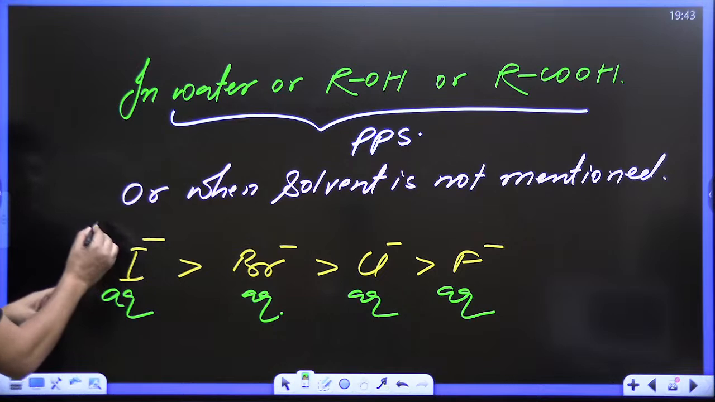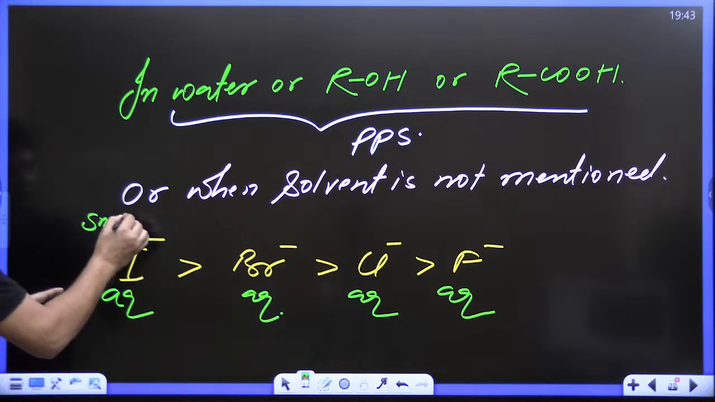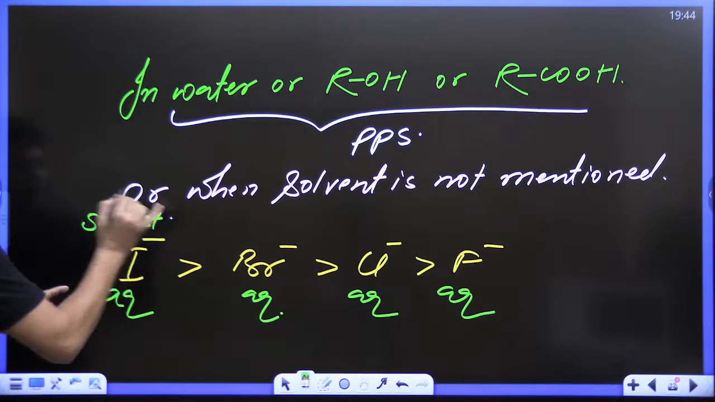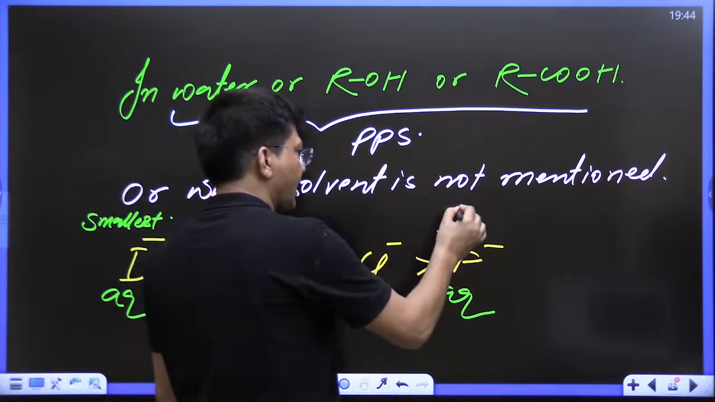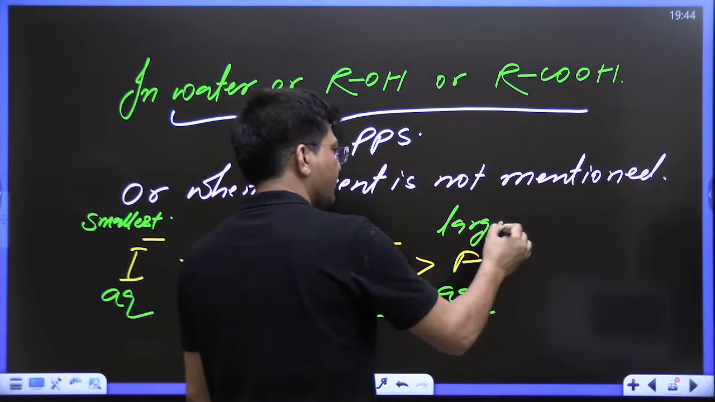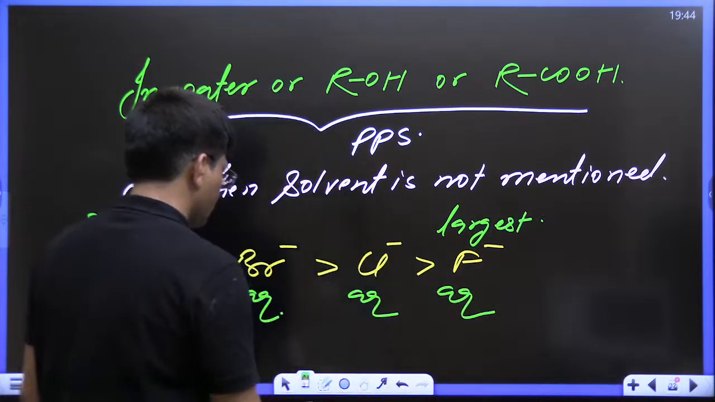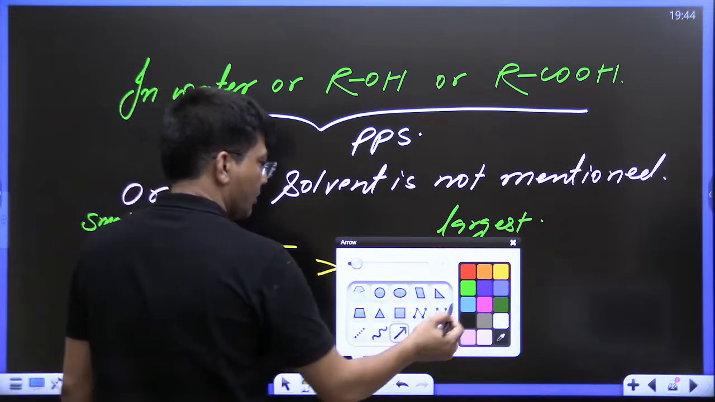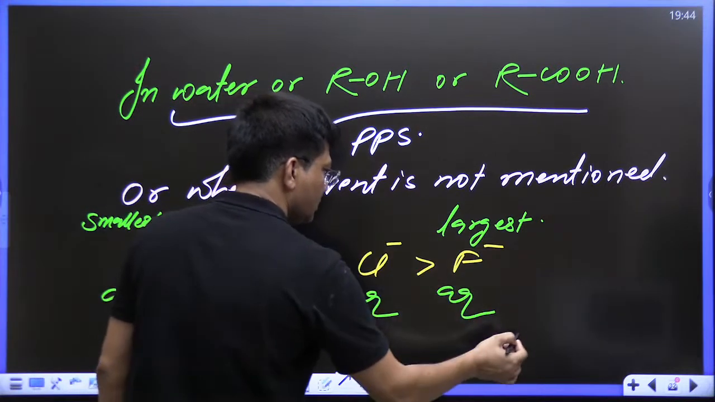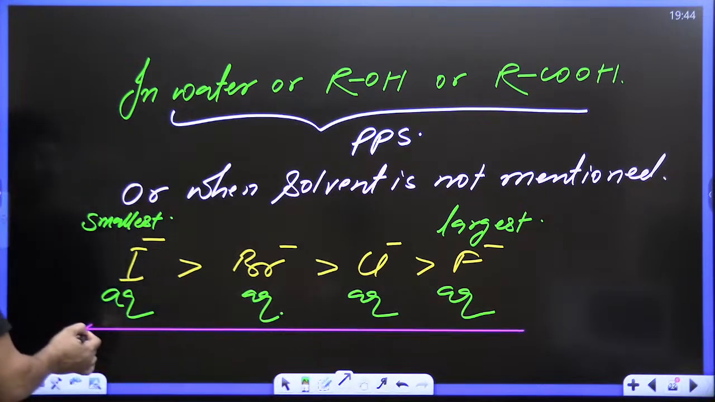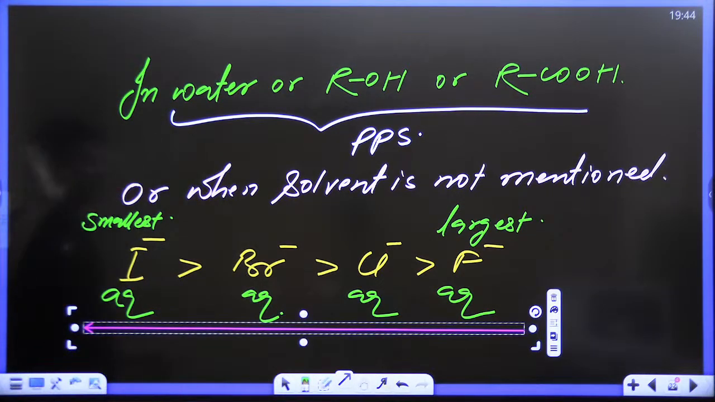Aqueous iodide is smallest in size, and this is largest. Agreed or not? Everyone agreed or not? So this is the order of nucleophilicity in PPS.